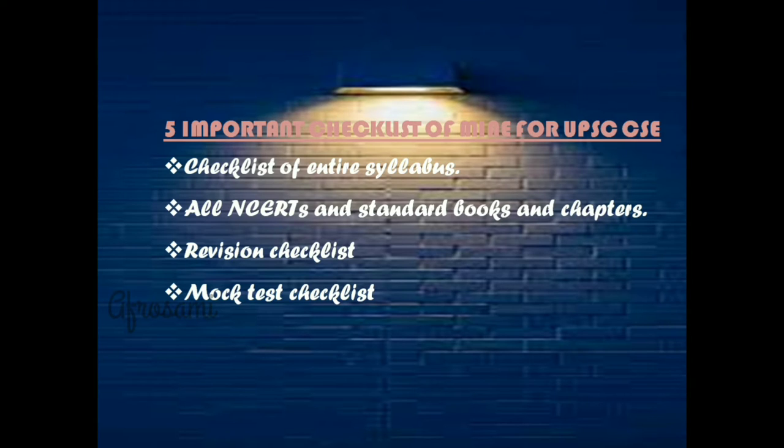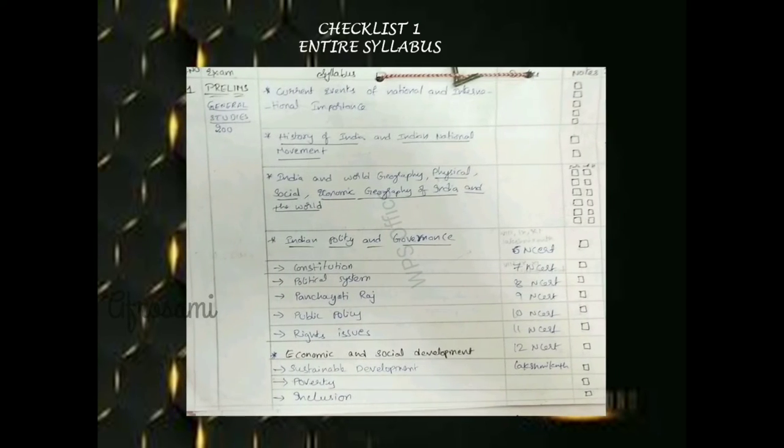Here I have made 5 important checklists. Checklist 1 is the entire syllabus, the complete syllabus checklist. The second one is all NCERTs and standard books and their chapters, along with the checklist. Then the revision checklist, the mock test checklist, and the final target checklist. These are the 5 important checklists which I made for myself.